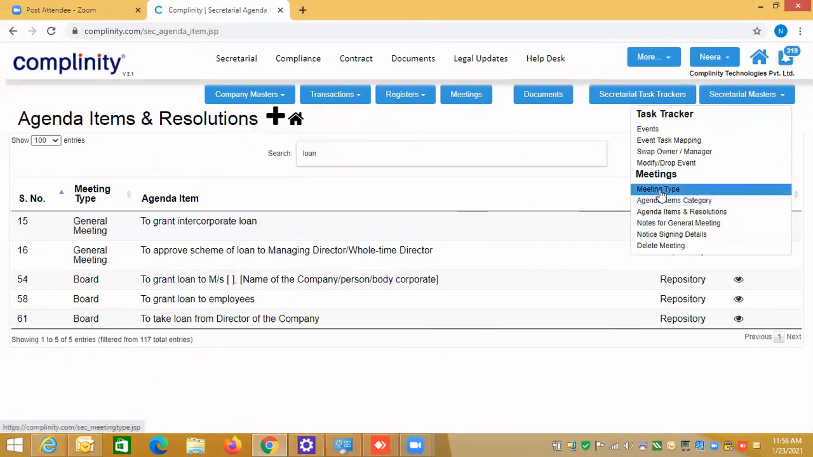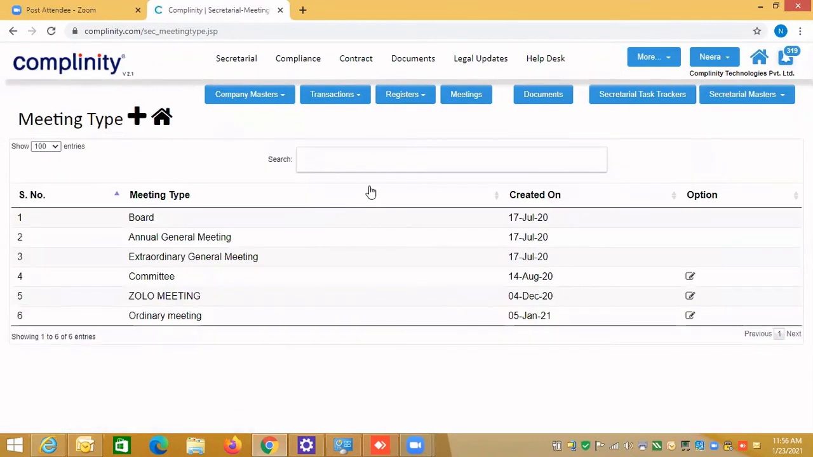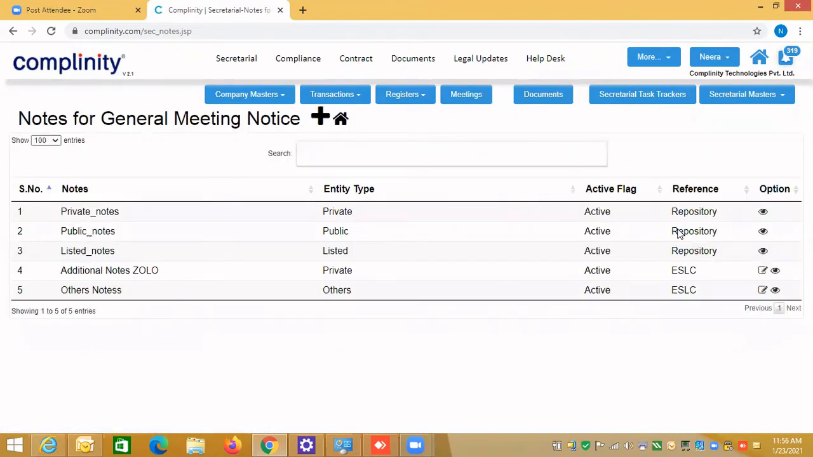For meeting type, as you know, we have 3 meeting types. You can create your own meeting type if you want to, but that will follow the board meeting workflow. And then you also have notes for the general meeting. You can create your own notes by clicking the plus icon.